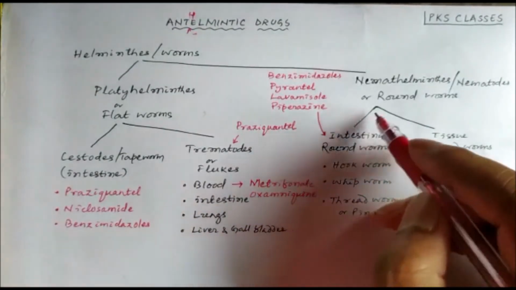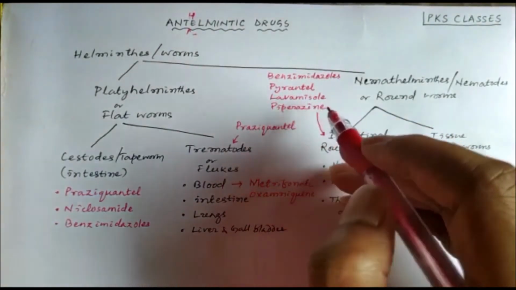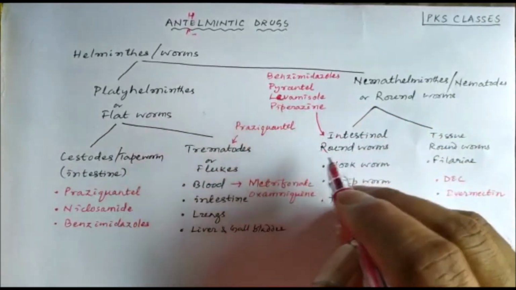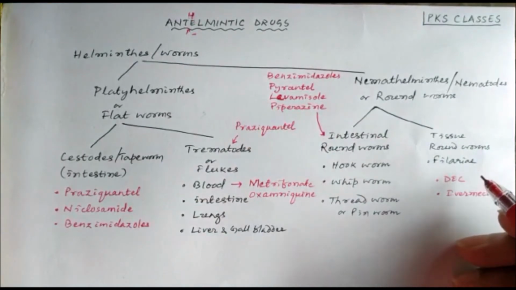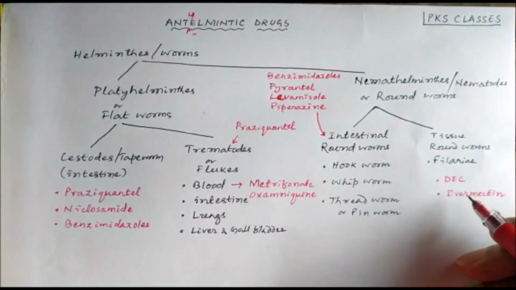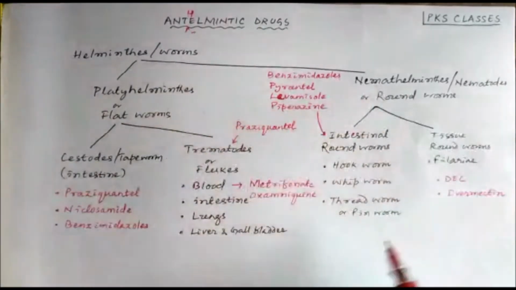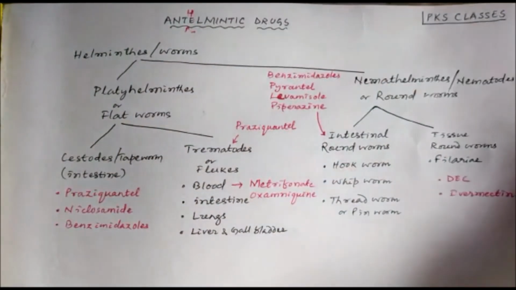Drugs effective against intestinal nematodes: benzimidazoles, pyrantel, levamisole, and piperazine. And drugs effective against filaria, that is antifilarial drugs: diethylcarbamazine citrate and ivermectin. In this way we can classify the anthelmintic drugs into these five types.